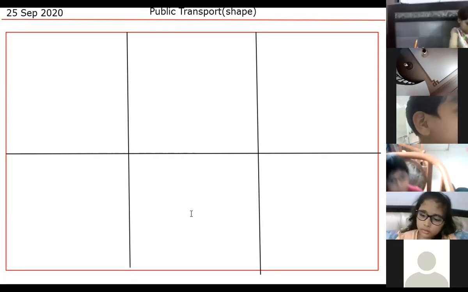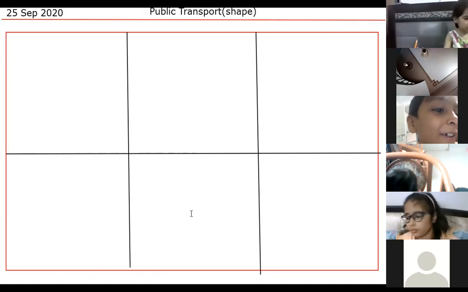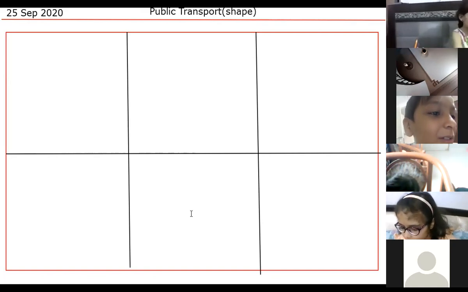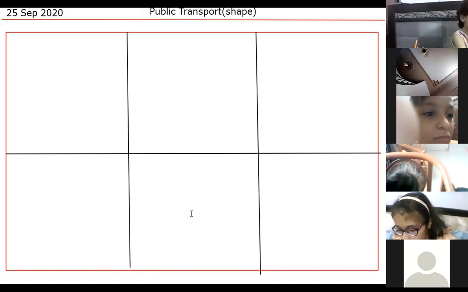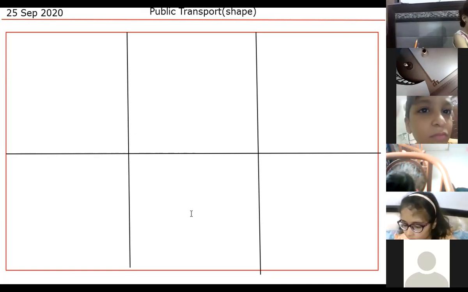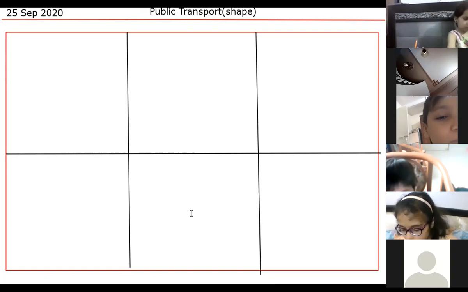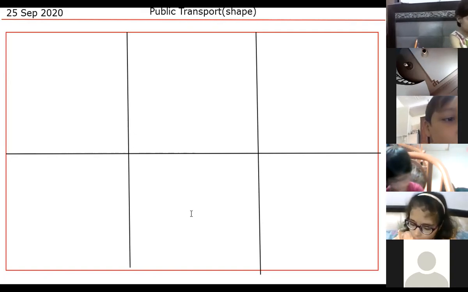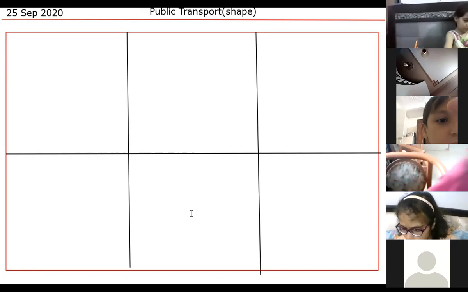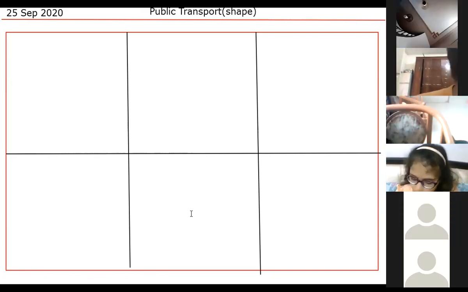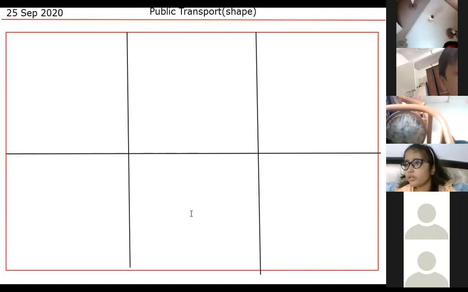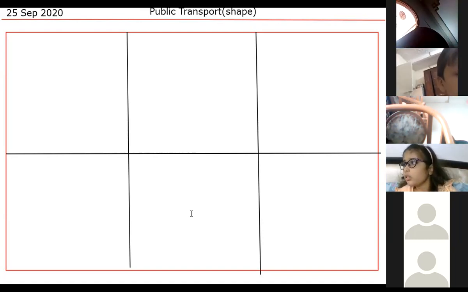Everyone, public transport is an object that carries a lot of people from one place to another. Transport means traveling from one place to another place, right? And what is meant by public? Public means that it is not owned by a single person, it is not private, it is for everyone, available on the streets, right?